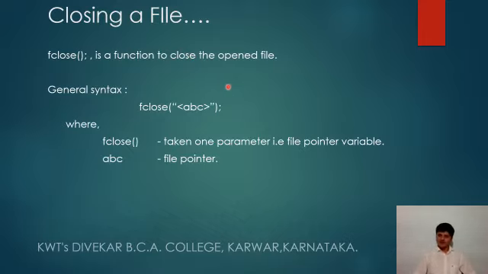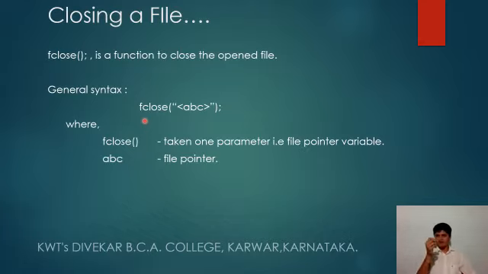The file to be closed must have been opened for either read mode, write mode or append mode. So the general syntax is very simple. fclose takes a single parameter, that is the file pointer variable, for example abc is a file pointer. So the fclose function deals with closing an open file.